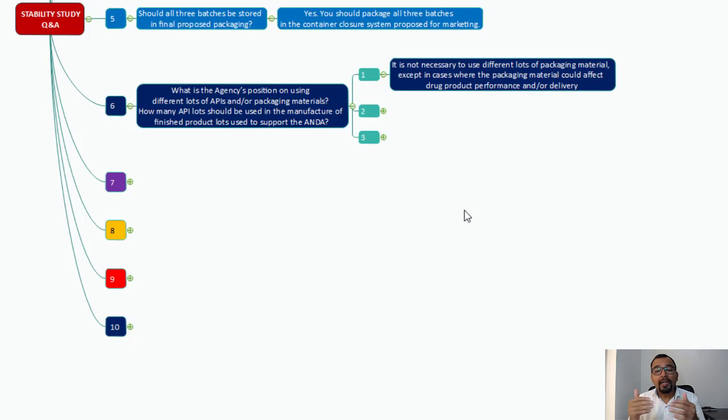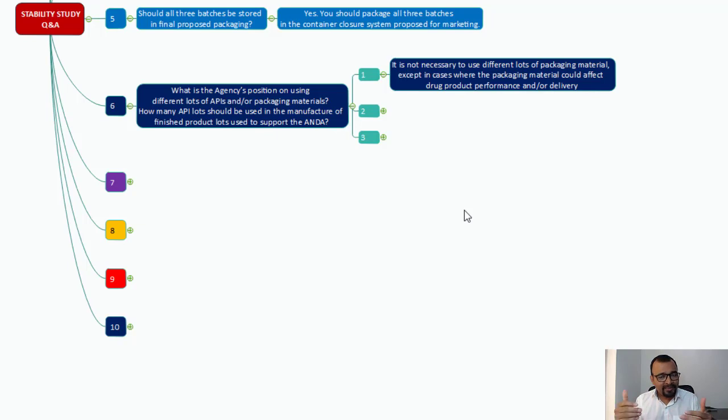It is not necessary to use different lots of packaging material except in cases where the packaging material could affect drug product performance and/or delivery. So in case of dosage forms like tablets, capsules, the performance of the dosage form is not really dependent on the packaging material.